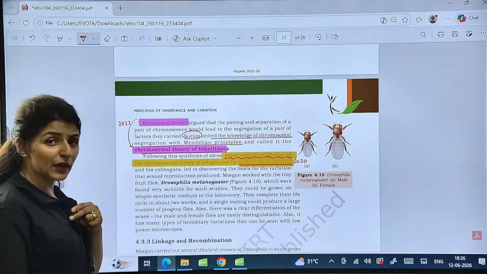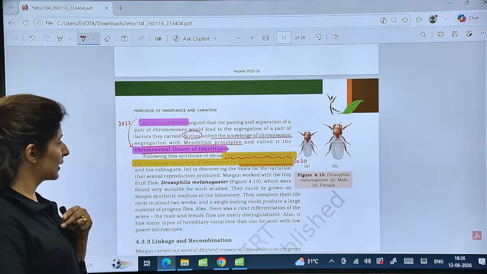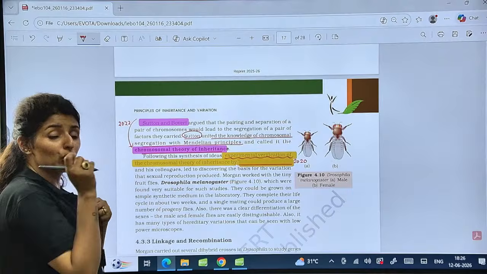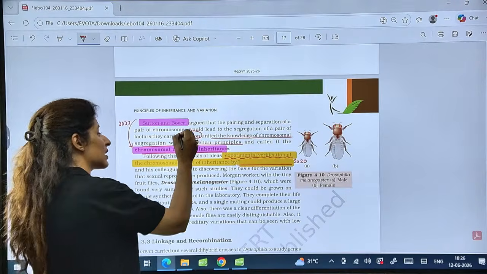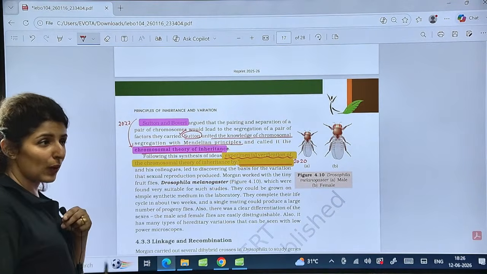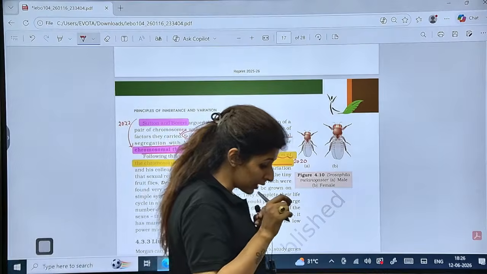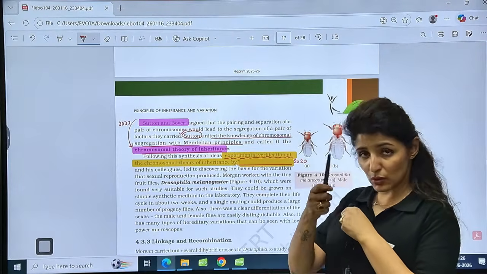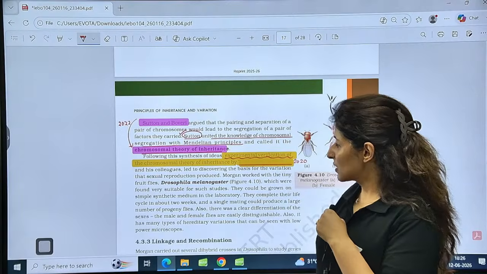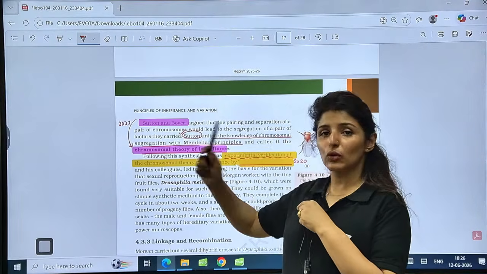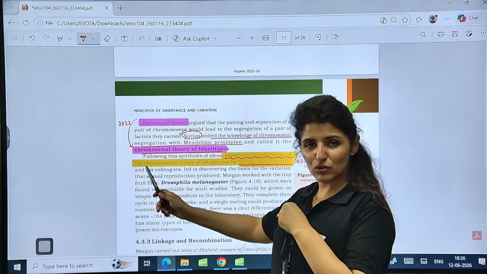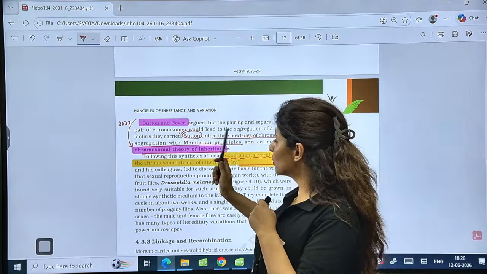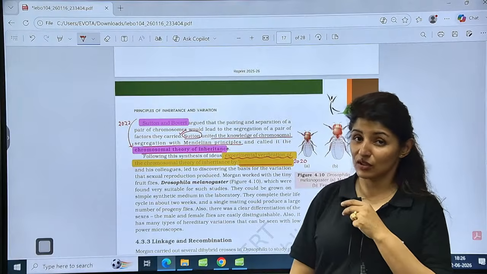But there is this important line: who united the knowledge of chromosomal segregation with Mendelian principles? That was Sutton and not Boveri. Please see that. The theory was put forward by both of them, but who united the knowledge? The answer has to be Sutton. Why am I bringing your focus here? Because there was this question in one of the books we were solving in the special class. Usually we feel that these two gave this chromosomal theory, so both of them united the knowledge, but no. When they ask you who united the knowledge, the answer has to be Sutton and not Boveri.